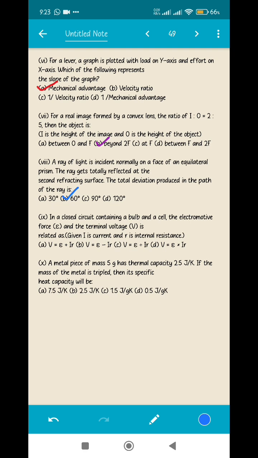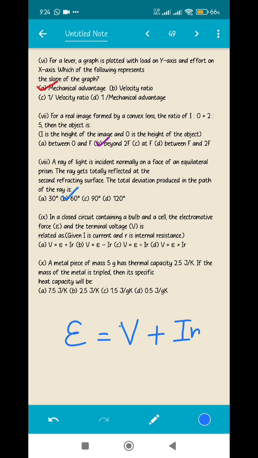In a closed circuit containing a bulb and a cell, the electromotive force, that is the EMF, is given as epsilon, and the terminal voltage capital V is related as. So this is a very direct question from the book itself. We know the EMF is equal to the terminal voltage plus the product of current and the internal resistance. This is also a part of a derivation. So our question is, which of the following relationships is correct?